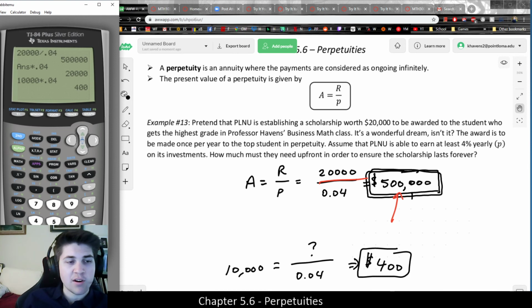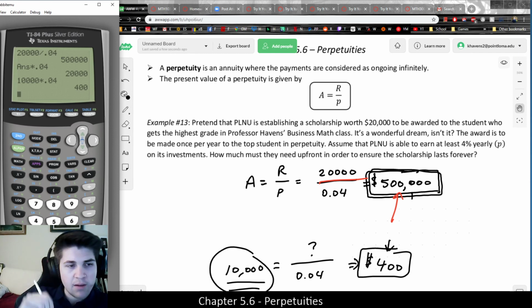Basically, I could get $400 a year from that initial investment. It's a one-time payment which is generating this much interest per year, and if you only use the interest, the balance will never go down, meaning it's going to last forever. And that's the idea of a perpetuity.